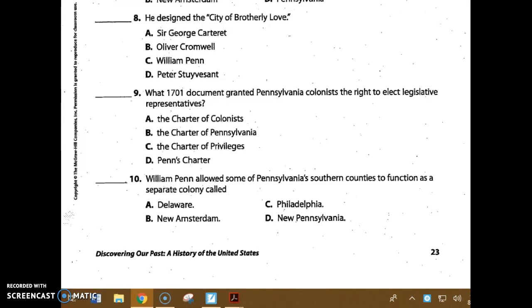Number 9. What 1701 document granted Pennsylvania colonists the right to elect legislative representatives? Was that document called A, the Charter of Colonists, B, the Charter of Pennsylvania, C, the Charter of Privileges, or D, Penn's Charter? Number 10. William Penn allowed some of Pennsylvania's southern counties to function as a separate colony, and what was that called? Was it called A, Delaware, B, New Amsterdam, C, Philadelphia, D, New Pennsylvania?